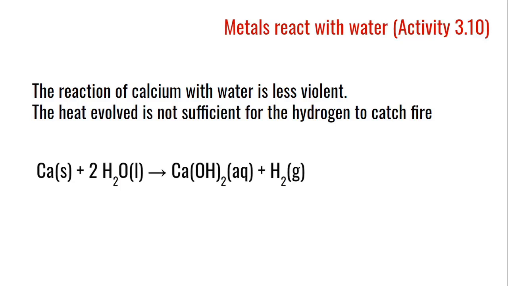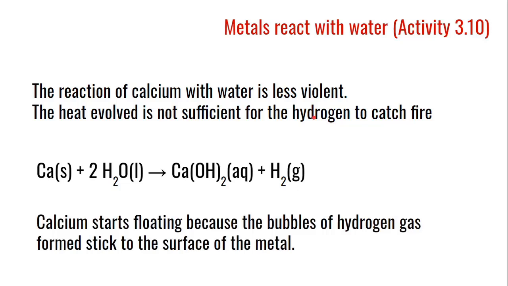The chemical reaction is Ca plus 2H2O gives Ca(OH)2 plus H2. So calcium with water gives calcium hydroxide and hydrogen gas.